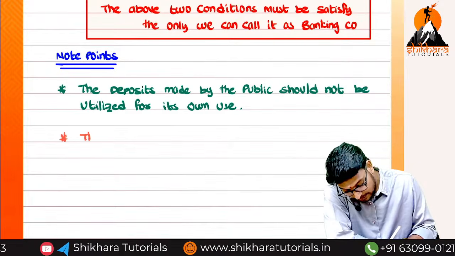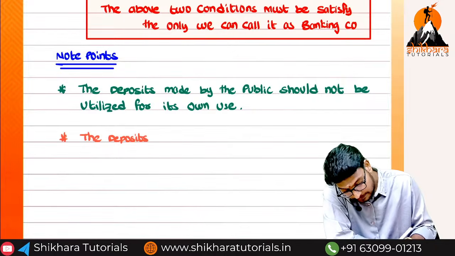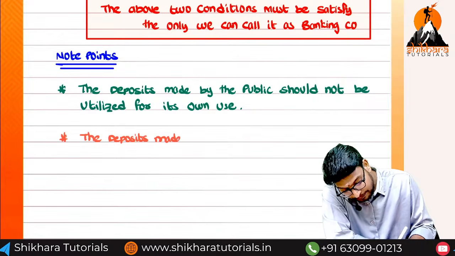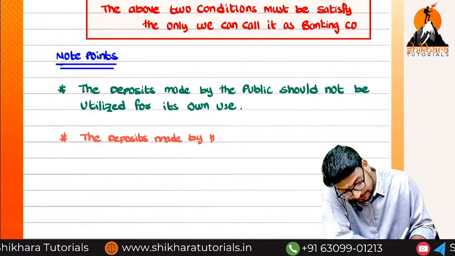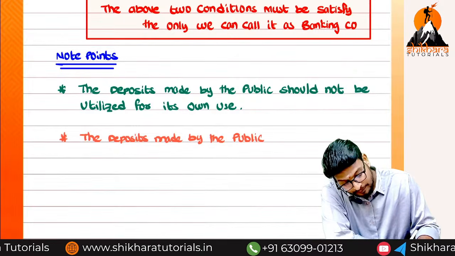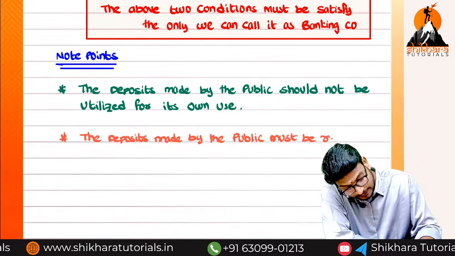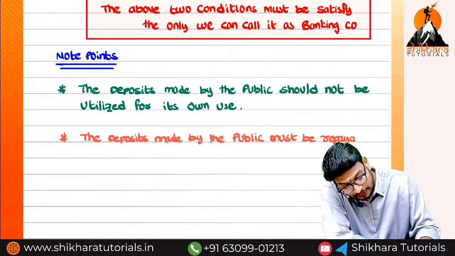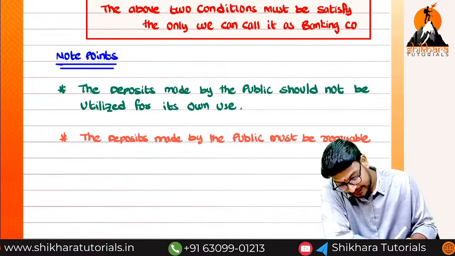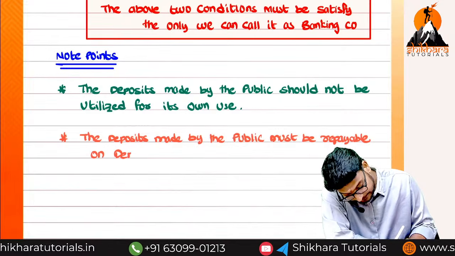So the deposits made by the public must be repayable on demand.